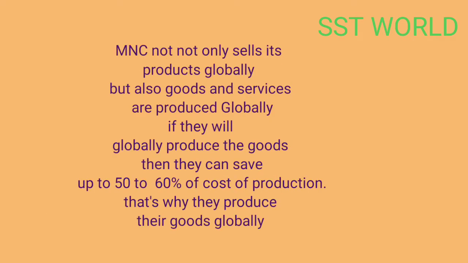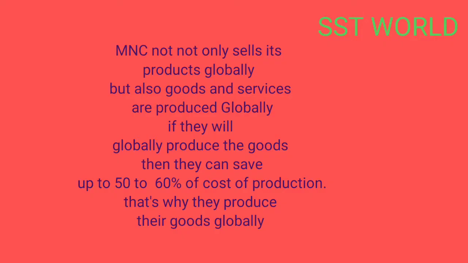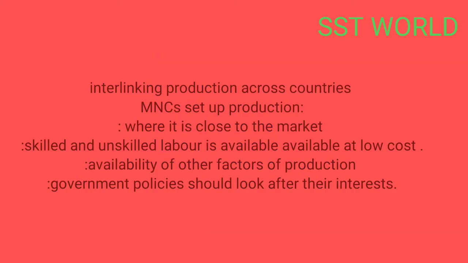Suppose an MNC does its production activity in various countries. They will go to China for assembling the product. They will manufacture in one country, assemble in another, and set up their call centers in another, mainly in India. Why are they doing this? Because of profit. In this way they can save up to 50 to 60% of the cost of production. Did you understand? That is how MNCs are interlinking production across countries.